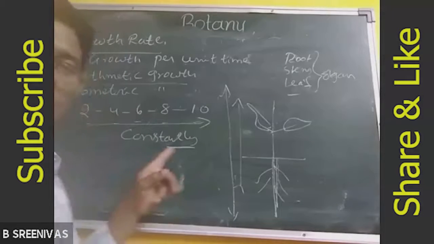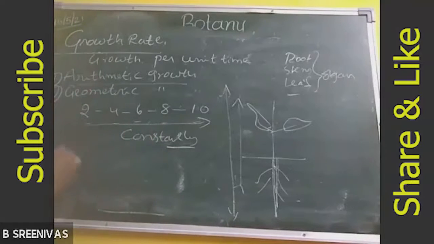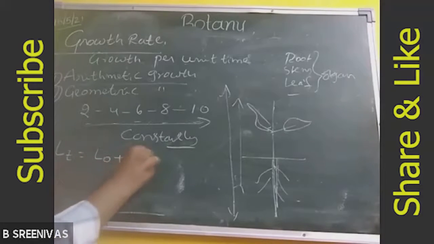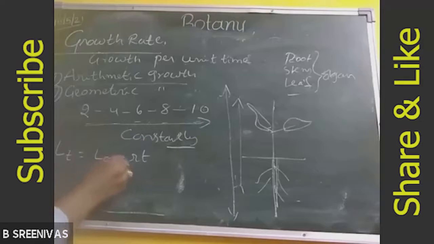How to calculate the arithmetic growth? With a small formula we can calculate. Lt is equal to L0 plus rt. Here Lt means the final length.